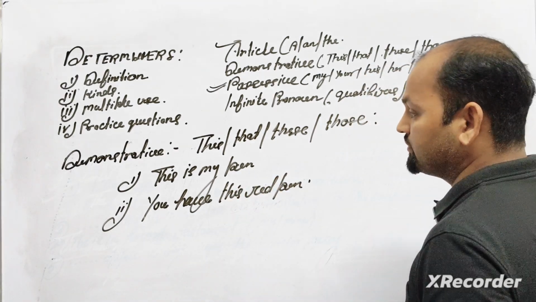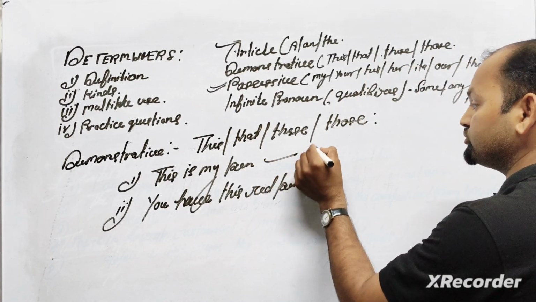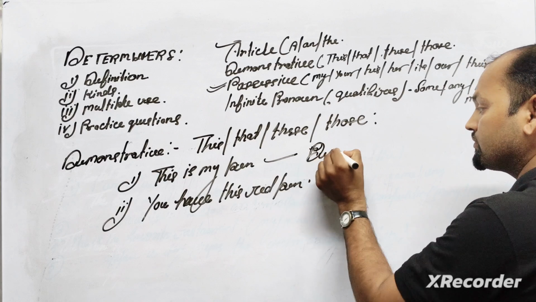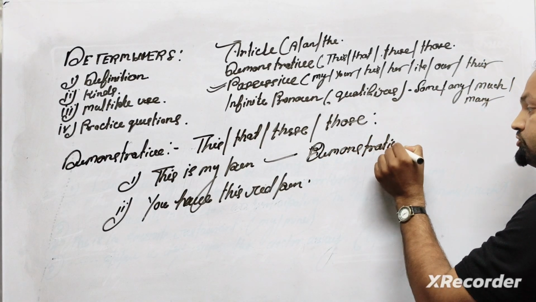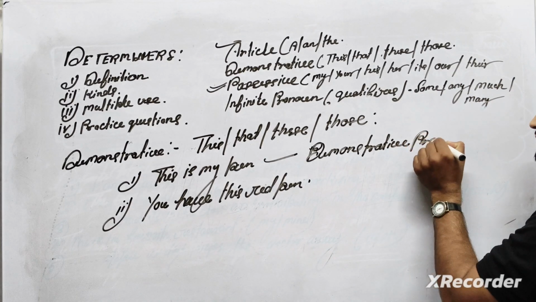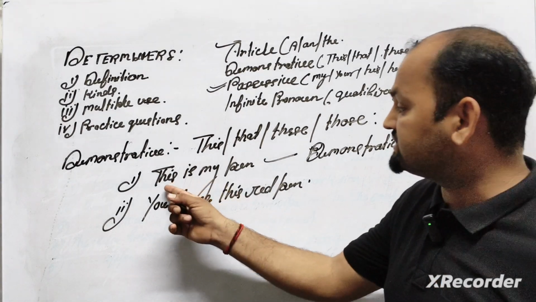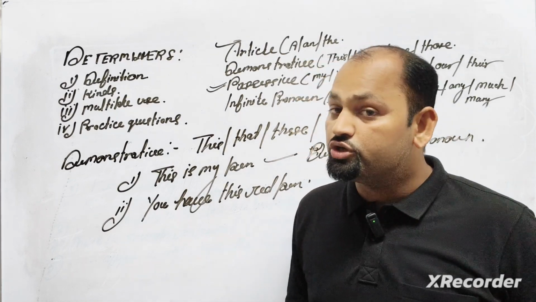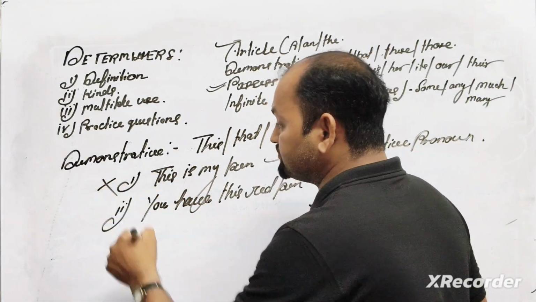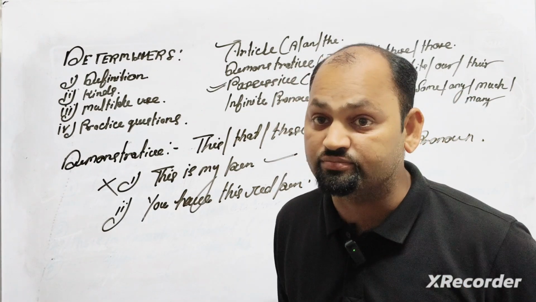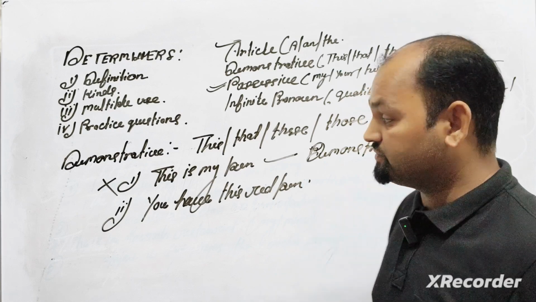Now look here. In the first statement, this is called a demonstrative pronoun. It is used as a subject in the statement, not along with a noun. So here it is not a demonstrative in the sense of a determiner.